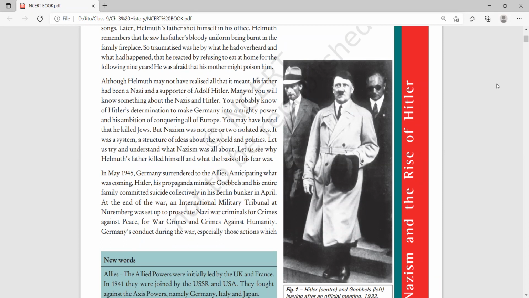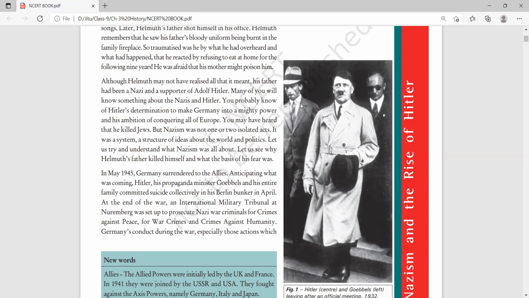It was a system, a structure of ideas about the world and politics. It means that due to the ideology of Nazism and Hitler, the history of the world and the politics of the world were shaped. Let us try to understand what Nazism was all about. In this chapter, we will discuss what Nazism was, why Helmut's father killed himself, and what the basis of his fear was. We will discuss all these things here.